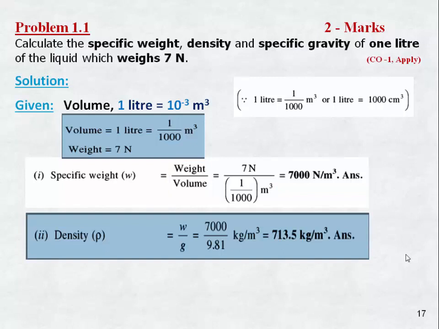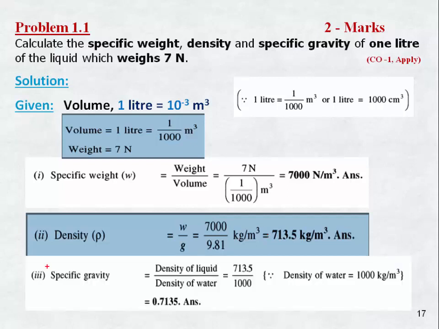Next we are going to find the mass density. Here the specific weight is ω equal to ρg. So ρ equal to ω by g. Here just now we found ω equal to 7000 Newton per meter cube. g is 9.81. So 713.5 kg per meter cube. Next, specific gravity: density of the liquid divided by density of the water. So density of the liquid, just now we found 713.5, divided by 1000, the density of water. That gives specific gravity S equal to 0.7135. So it has no unit.